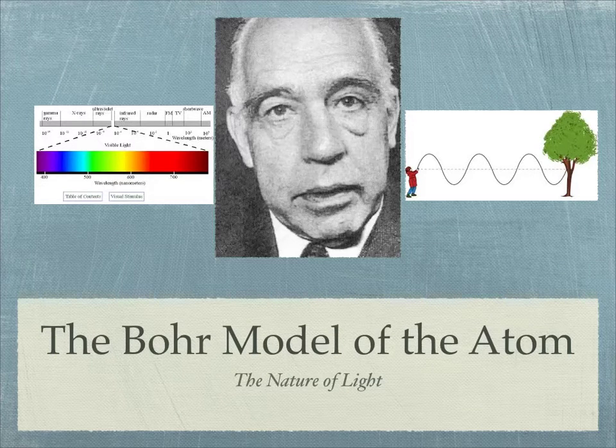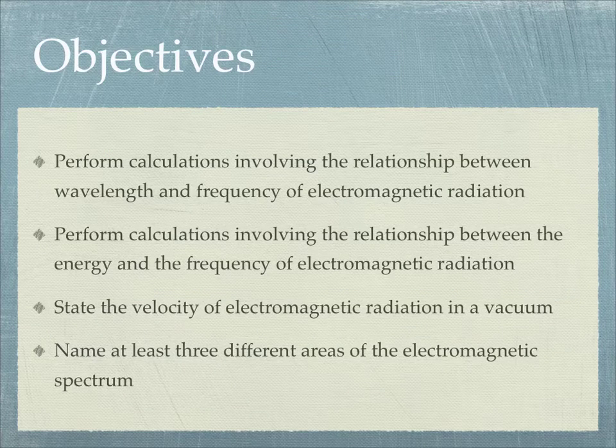Alright, this is section 5.1 on the Bohr model of the atom, and in this section we're talking about the nature of light. So here's what we're going to try to cover in here. Be able to do calculations that involve wavelength and frequency, also energy and frequency. Later we'll talk about Planck's constant, that's what they're talking about there. And the third thing says be able to state the velocity of electromagnetic radiations, know what that is, and then at least 3 different areas of the electromagnetic spectrum.